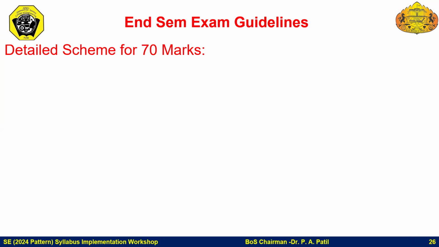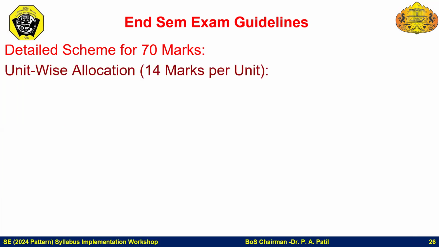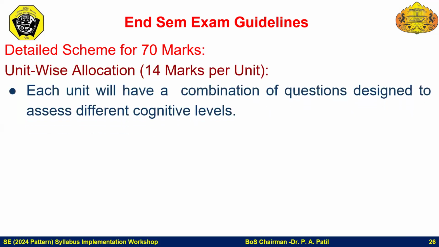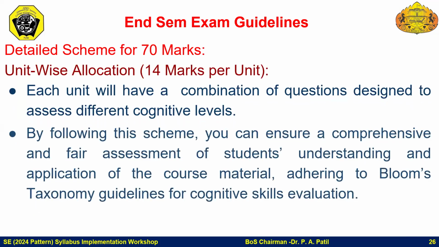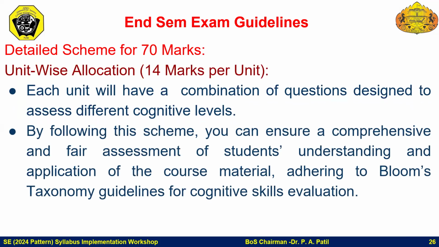Regarding the end semester examination guidelines, these are already given in our guideline pages, and they are fixed, and SPPU sets the question paper as per these guidelines, where 70 marks are assigned for the core subjects, where the unit-wise allocation is 14 marks. Each unit will have a combination of questions designed to assess different cognitive levels. By following these schemes, you can ensure a comprehensive and fair assessment of students' understanding and application of course material, adhering to the Bloom's taxonomy guidelines for cognitive skill evaluation.